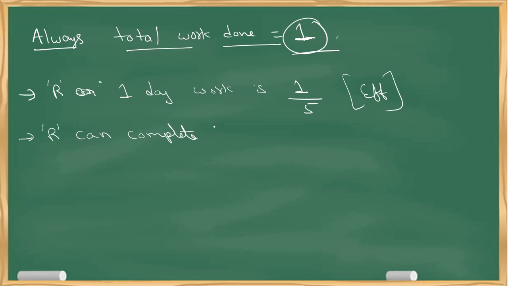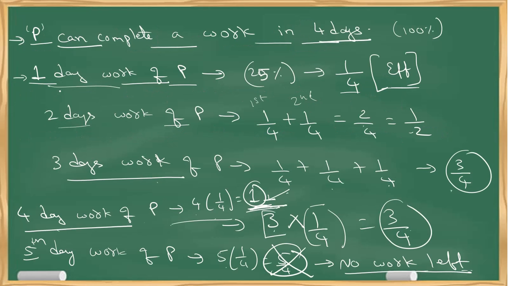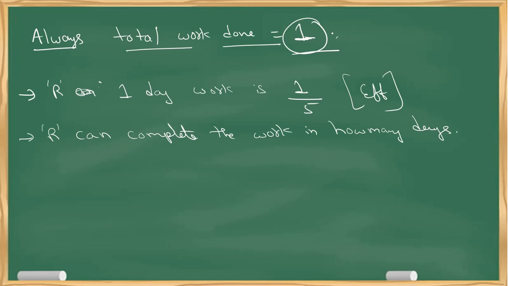Obviously, if you take the previous example, 1 day work of P is 1 by 4. I'm taking a reverse way. P can complete the work in 4 days. In a similar fashion, R's 1 day work is 1 by 5. So R can complete the work in how many days? 5 days.